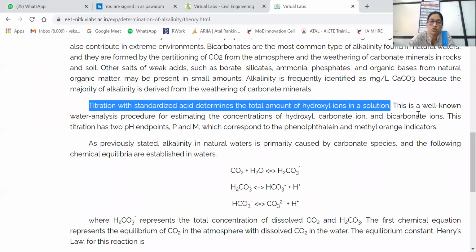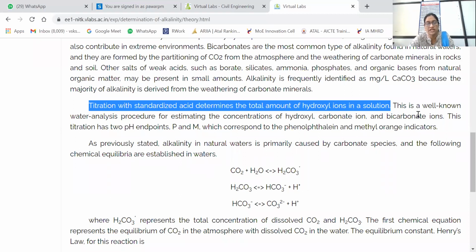This titration has two pH endpoints, P and M. We are going to see in the experiment itself what P and M are, two endpoints which correspond to the phenolphthalein and methyl orange indicators. As we are using two indicators, there will be two endpoints, P for phenolphthalein and M for methyl orange.